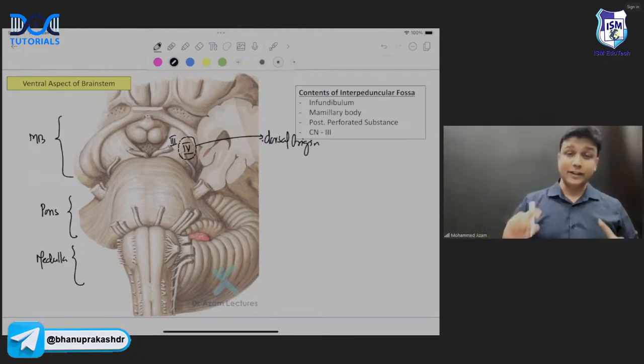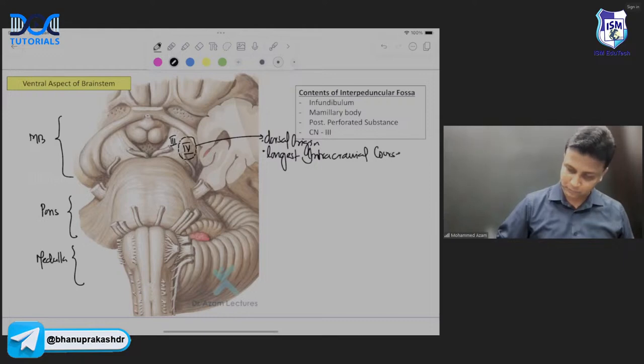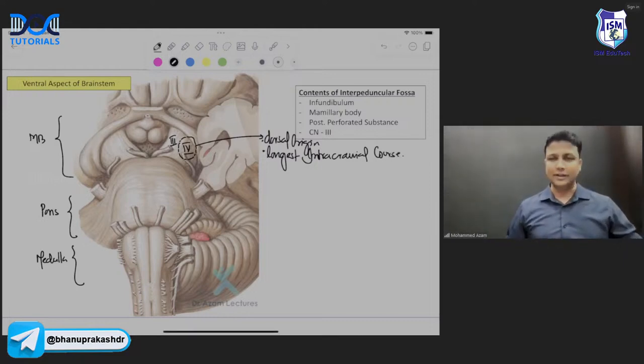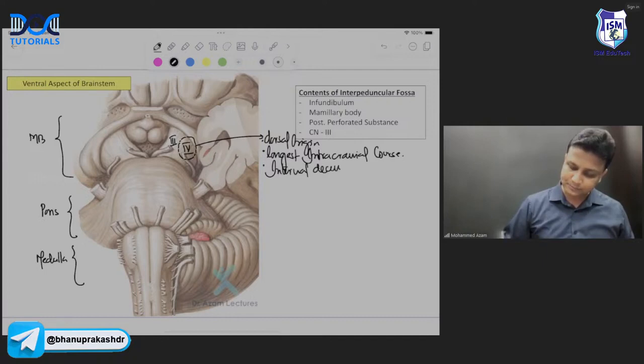Acha, because it goes around so much, it's taking a turn and coming in the front. That is why it will have the longest course. It is having the longest intracranial course. So the fourth nerve is the one which will have the longest intracranial course. And then one more point, my dear friends, remember that the fourth nerve will also have internal decussation.